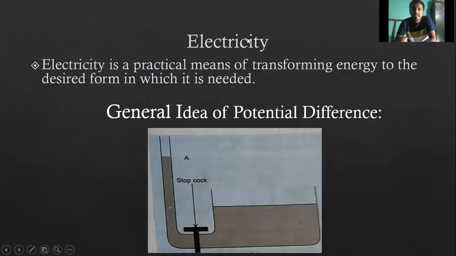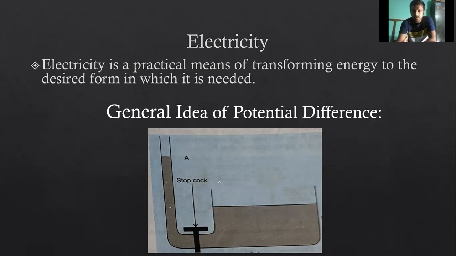Electricity. Electricity is a practical means of transforming energy to the desired form in which it is needed. It is a practical means of transferring energy in a way in which we can transform an energy to the form in which we need. The general idea of potential difference.